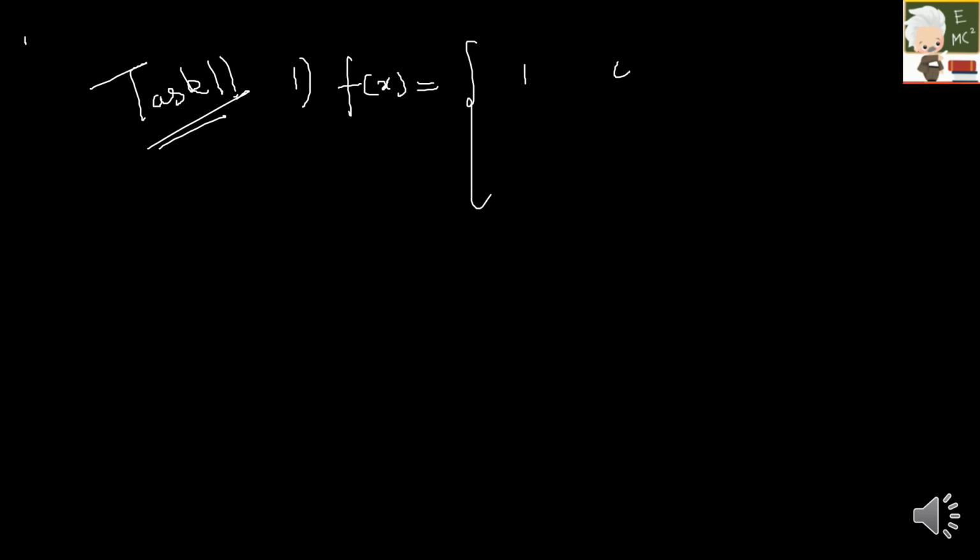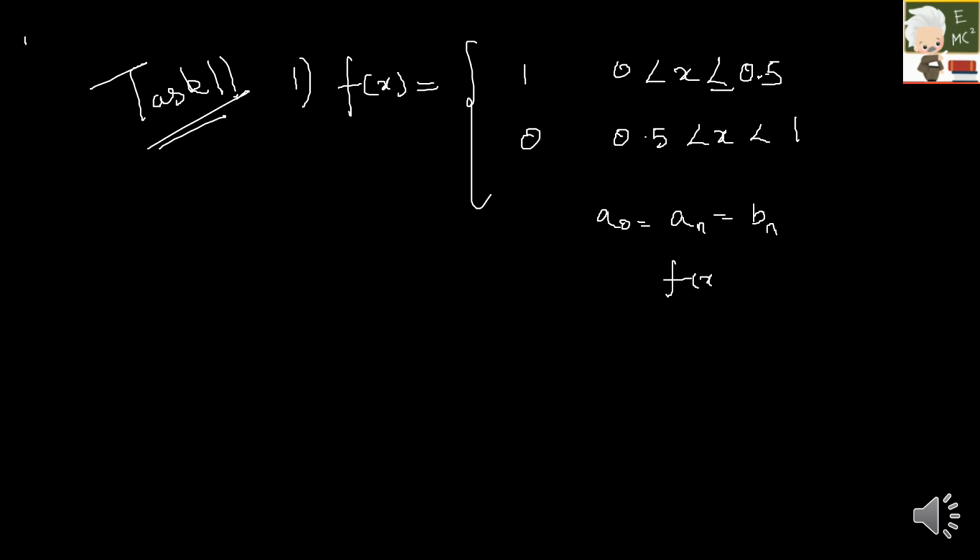So here is the task. The first question is f of x is equal to 1 for the region 0 less than x less than or equal to 0.5, and 0 for the region 0.5 less than x less than 1. This is the first question. Just try to find your a0, an and bn. And finally, let me know what Fourier series you are getting.